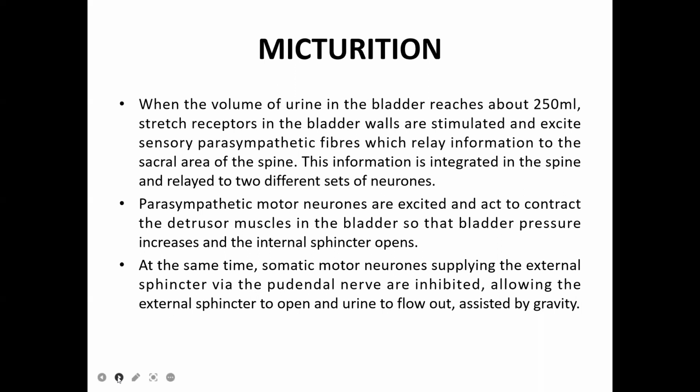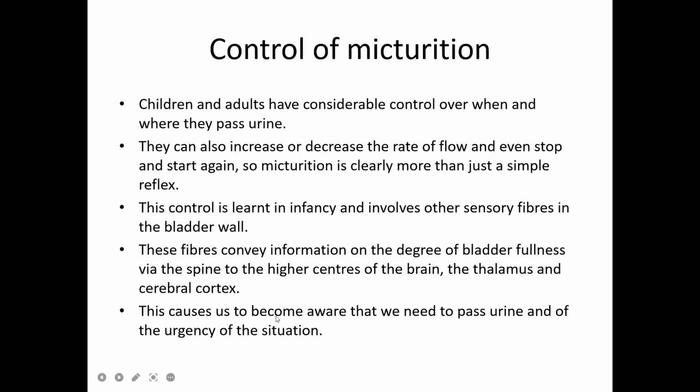At the same time, I already told you that from the spine, information is sent to the bladder by two neurons, the parasympathetic motor neurons and the somatic motor neurons. The somatic motor neurons supply the information to the external sphincter via the pudendal nerve. This nerve has to be inhibited, which allows the external sphincter to open, and the urine flows out, assisted by some gravity.